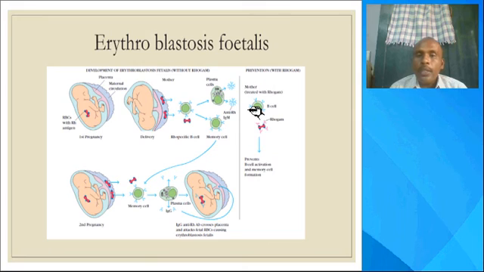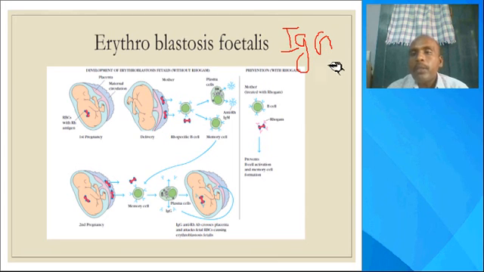If that protein is not present in the human being, it is termed Rh negative. In the first pregnancy, antibodies are generated against the positive blood group fetus. In erythroblastosis, IgG type immunoglobulins participate.